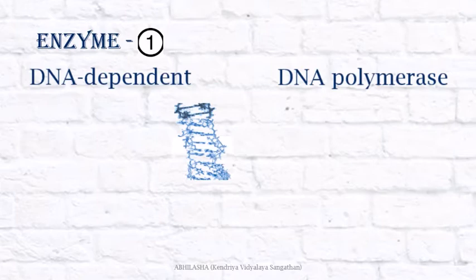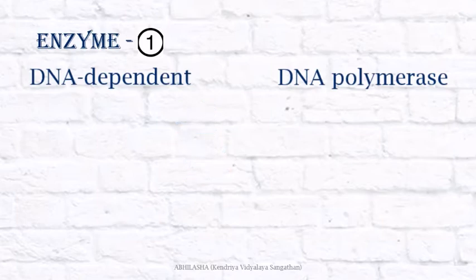Now we just saw that the old DNA double strand separates and each of the single strands acts as a template for formation of a new double strand, or a new strand. So the new strand is formed on the basis of the old one. Hence, the first part of the name, DNA dependent.